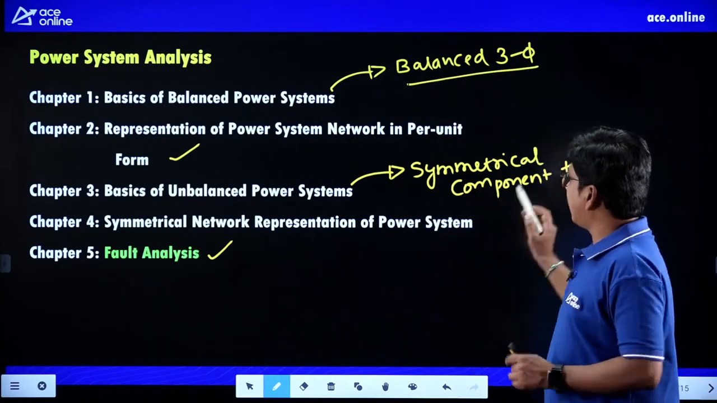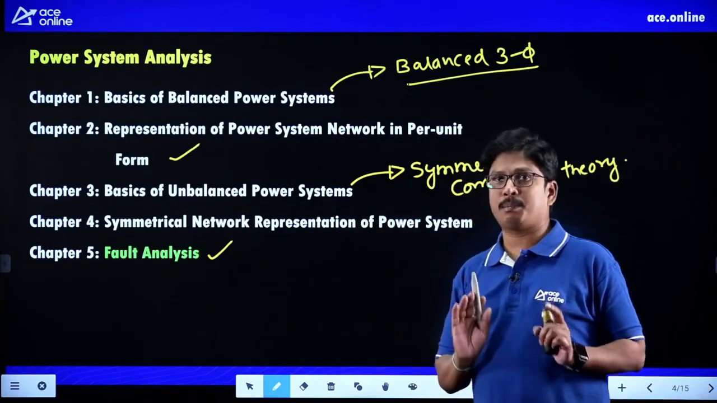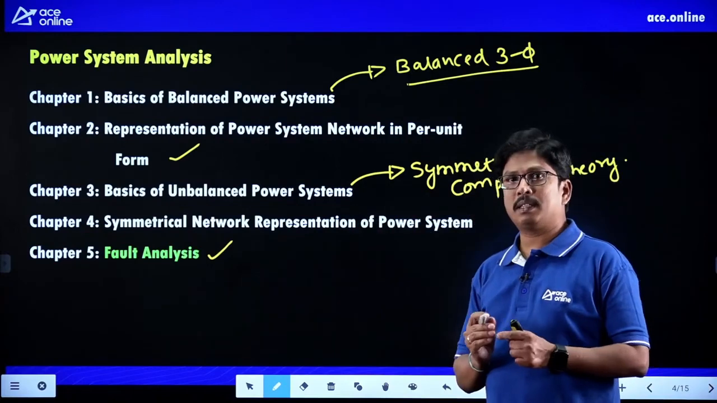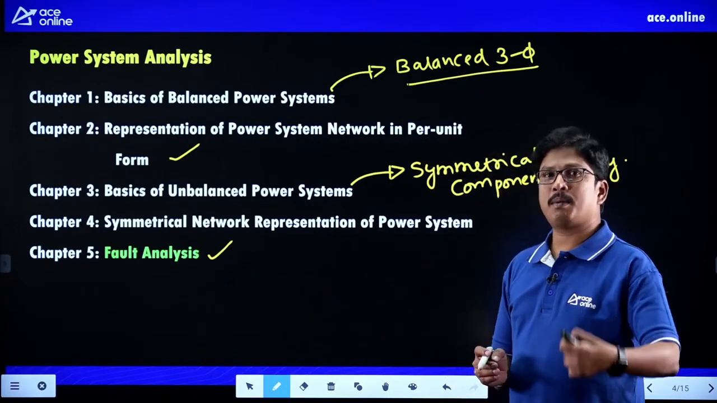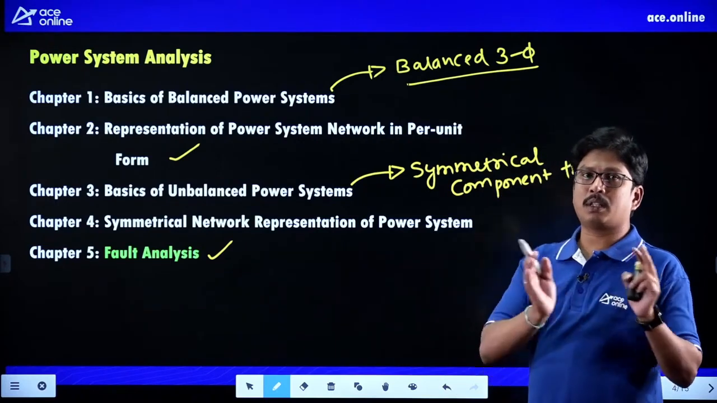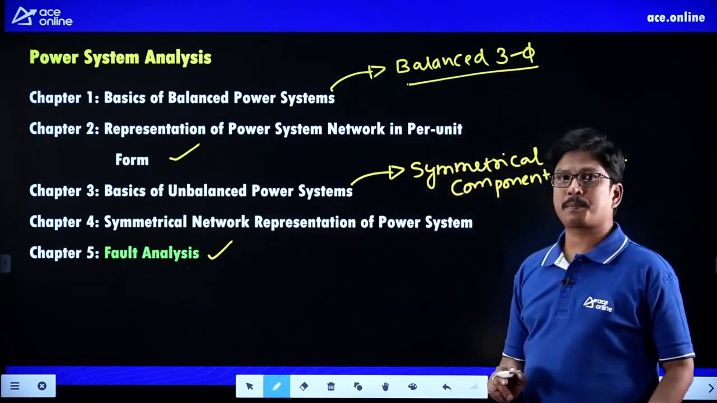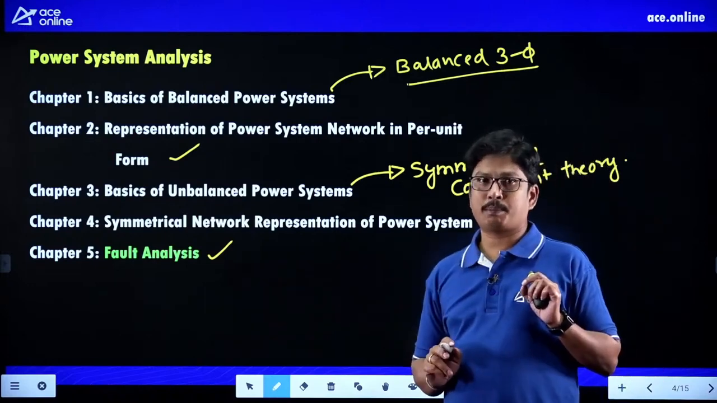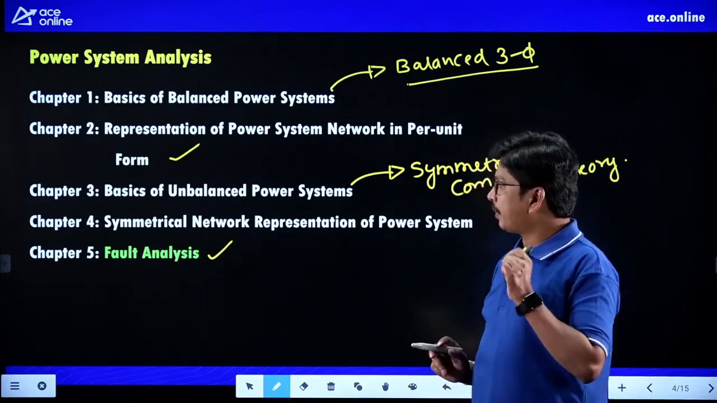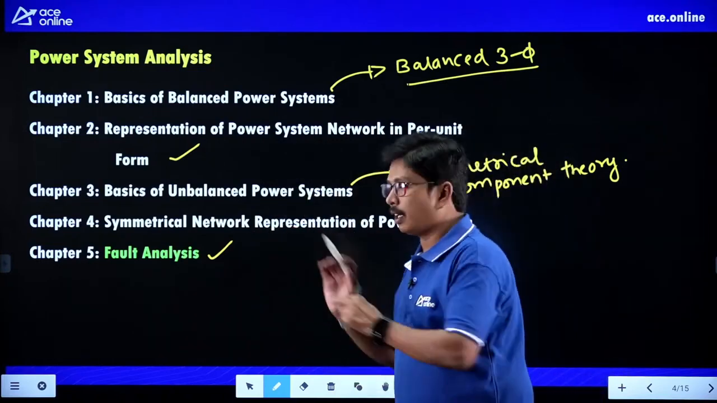So after understanding the theory of symmetrical components, we have to represent all the power system elements. So what are the power system elements? Generator, transformer, transmission line and the motors, right? Maybe synchronous motor or induction motor. We have to represent all the power system networks in the symmetrical networks representation. Clear, right? And finally, after understanding all these things, we can enter into the fault analysis.